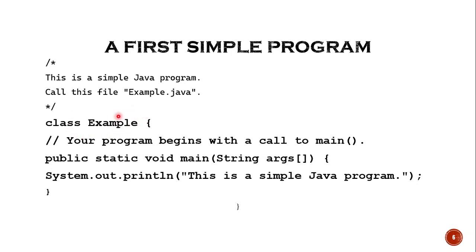So one very important thing which you need to remember here is that the file name and the class name both are the same. Even the case is the same. The E here is capital, and the E here also is capital. We try to follow this rule. It is a convention, that is, both the file name and the class name are kept the same.